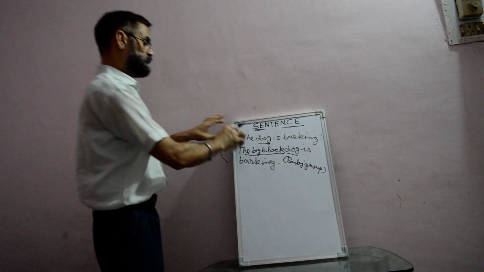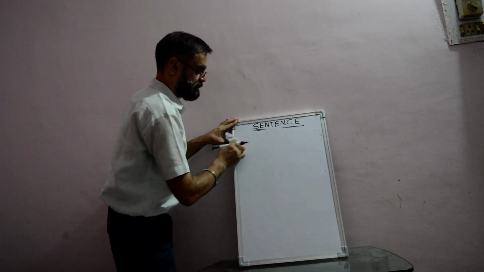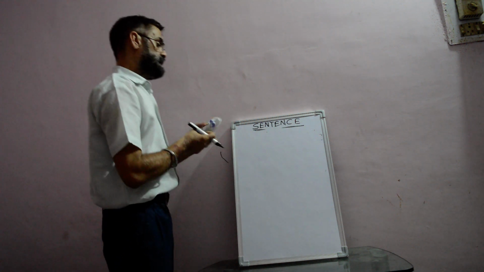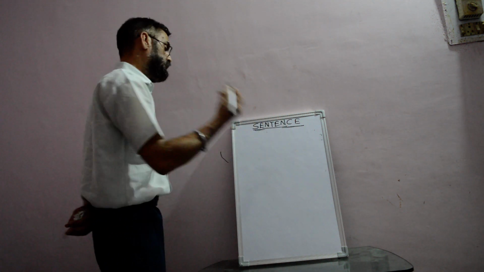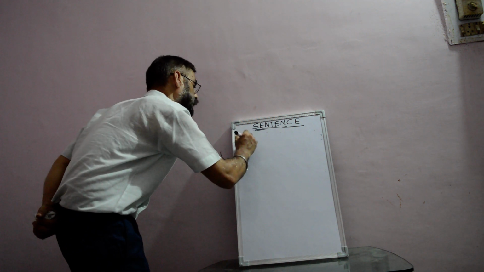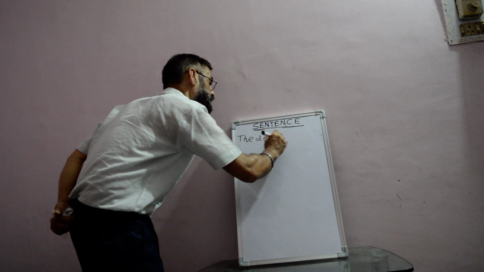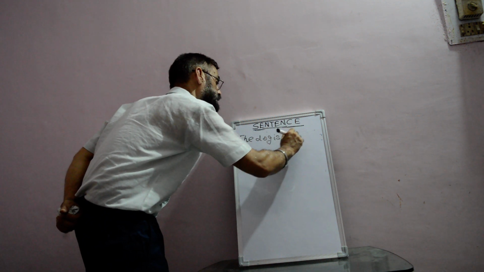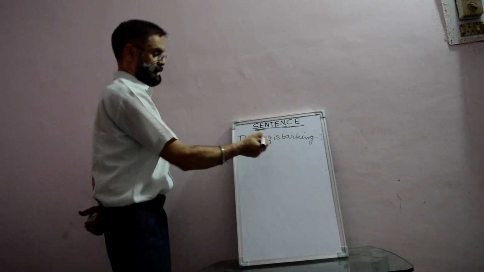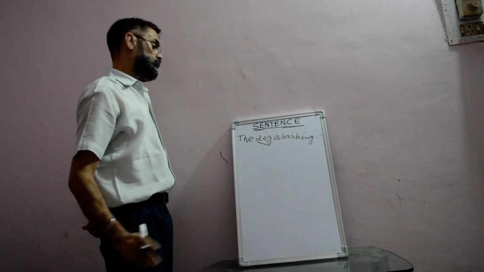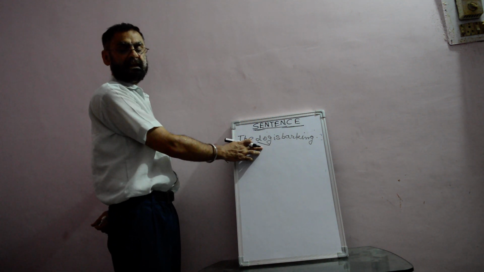Now children, the question comes, where to position the subject? In normal sentences, the subject is written in the beginning of the sentence. For example, I am taking the same example, the dog is barking. Here the dog is in the beginning.